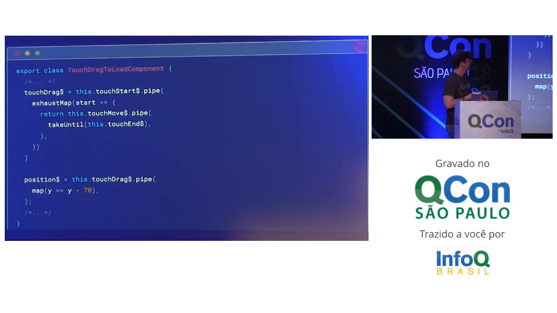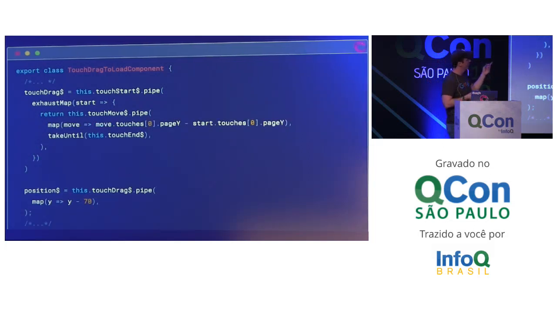We don't want that. So we're going to have to add this mapping up here, and the mapping just says, from this touch start event, or from the current touch move event, take the page Y position and subtract the page Y position from wherever you started. So it's just some basic math to get how far you've dragged down.